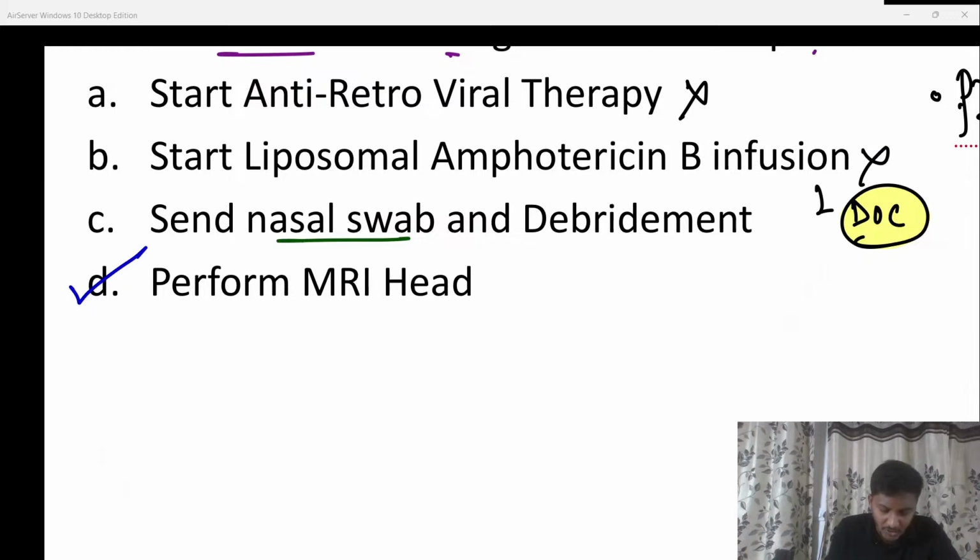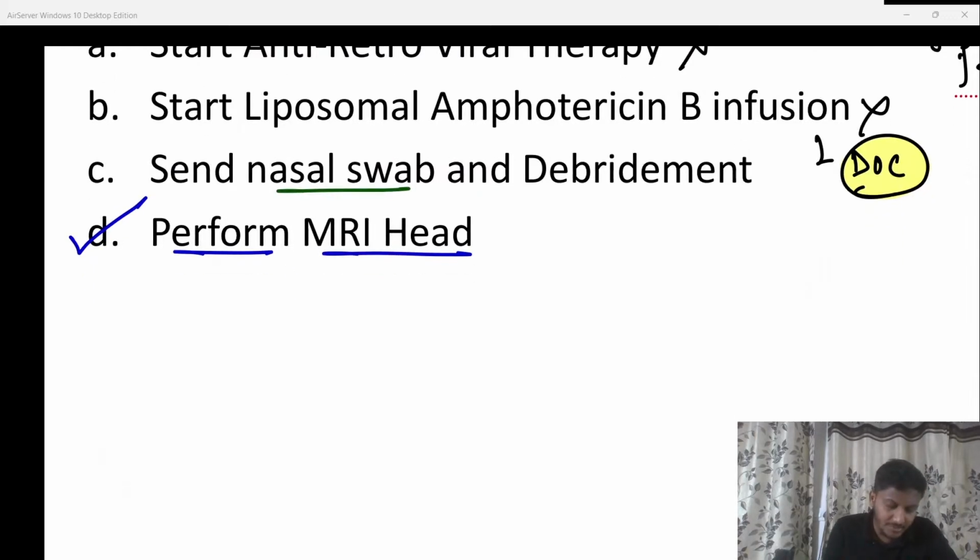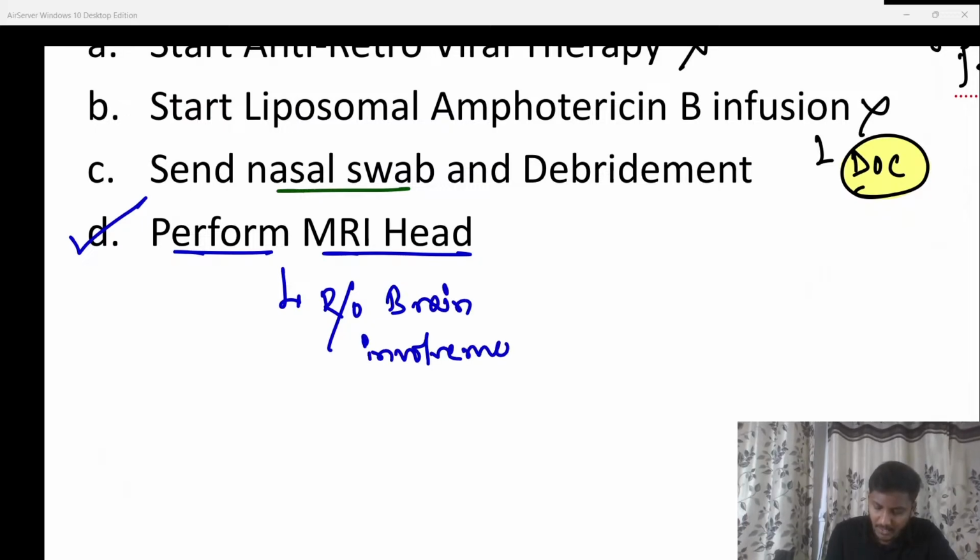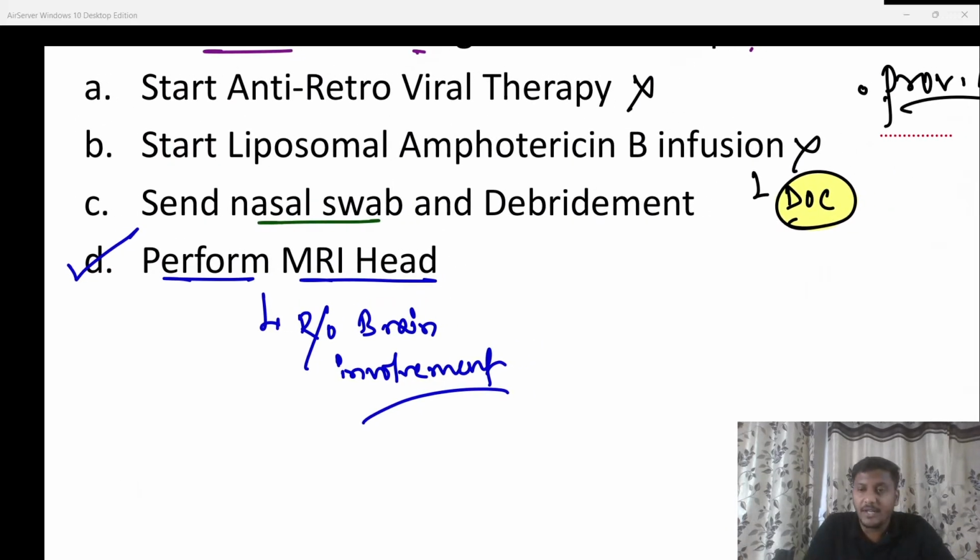Recent NEET PG question, so do remember that, do not get confused. Why perform an MRI head on an urgent basis? We know that mucormycosis has involved the palate, nose, even the eyes. So it's most important to rule out any brain involvement, or any cerebral involvement. To rule out brain involvement, the first priority is usually given to MRI head in the patient. Once you definitely rule out the brain involvement, then you can go for anything else.